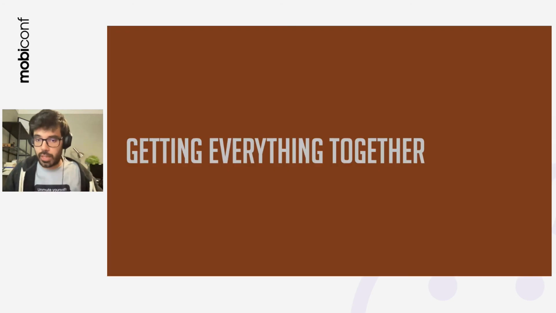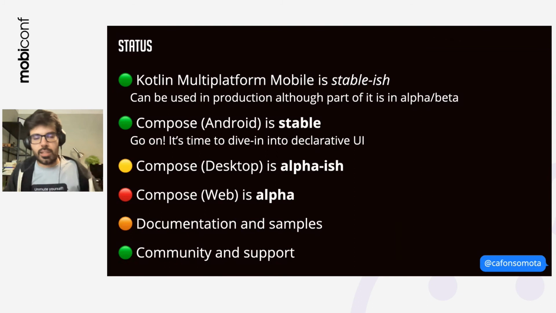So getting everything together. Kotlin Multiplatform Mobile, for me, is a green light. You can use it in production. I'm already using it. Once again, Compose also, for me, has a green light. Compose Desktop is something that you should dive into if you want to have a desktop application. Compose for web, if you don't have anything more to do, you can do it, but I would just have it as a pet project and not something production ready.